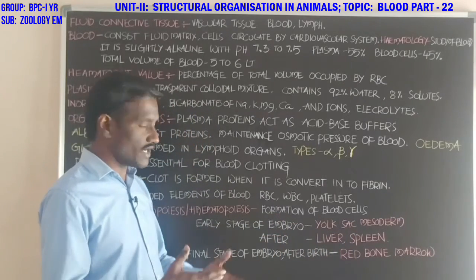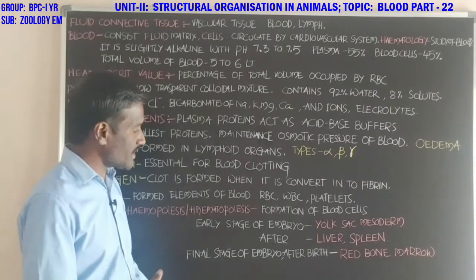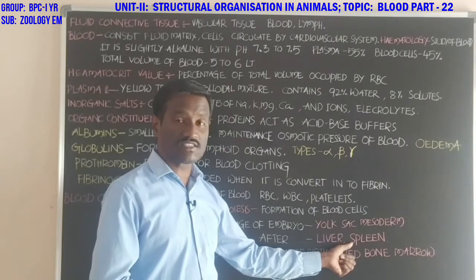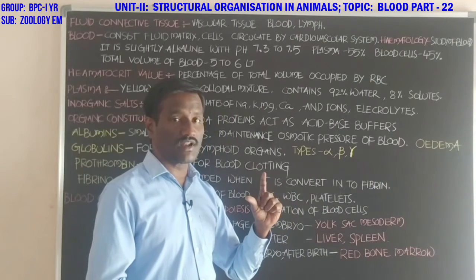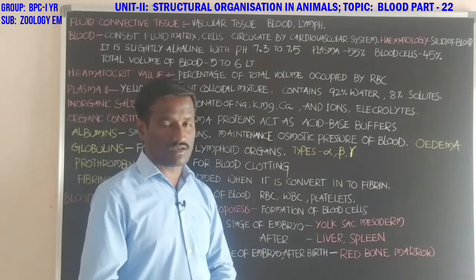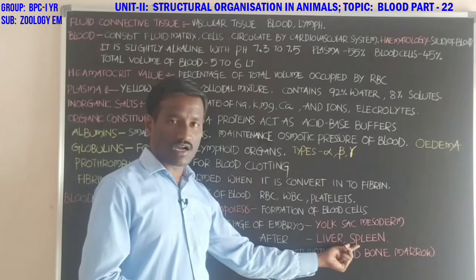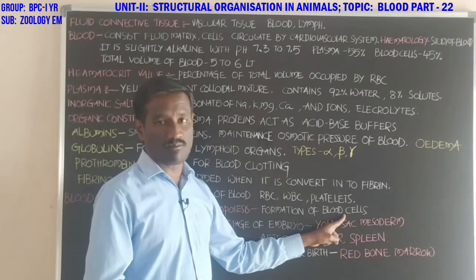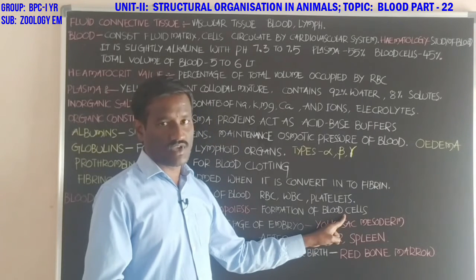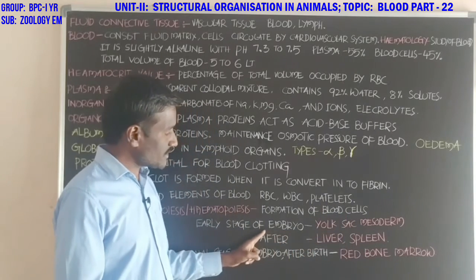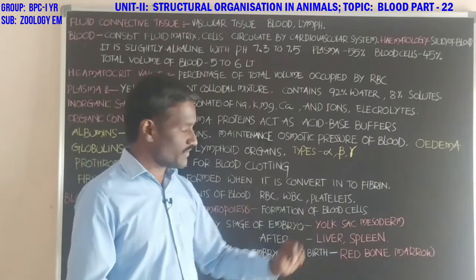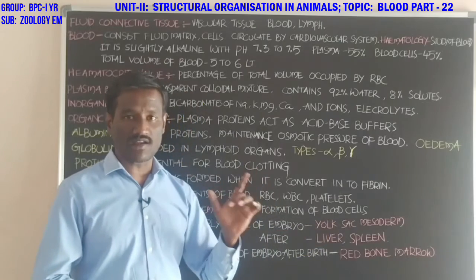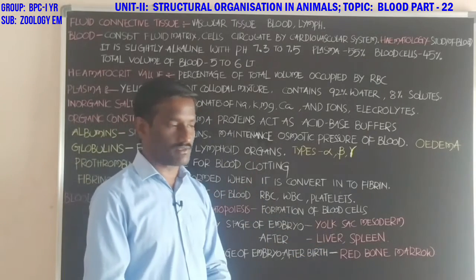And student, some time later, the liver and the spleen act as temporary hemopoietic organs. Student, these are organs which consist of tissue that undergoes division and produces the blood cells. Firstly the yolk sac mesoderm, secondarily or later the liver and spleen act as hemopoietic organs which produce blood cells.